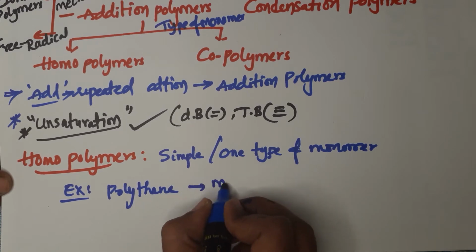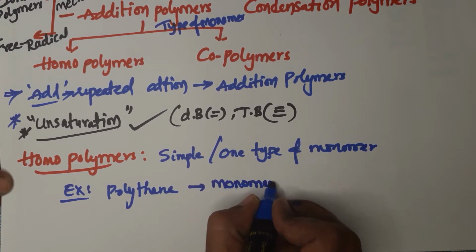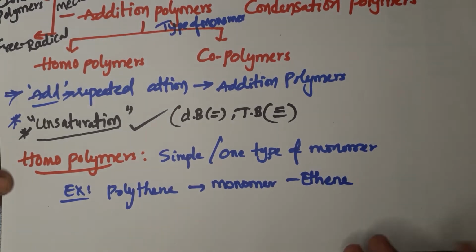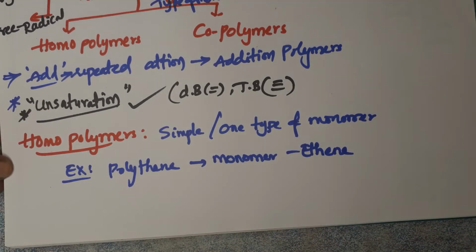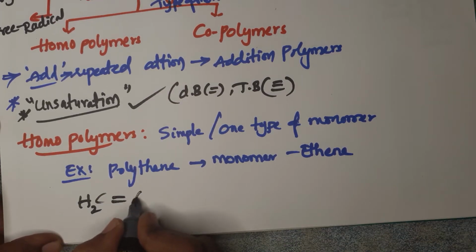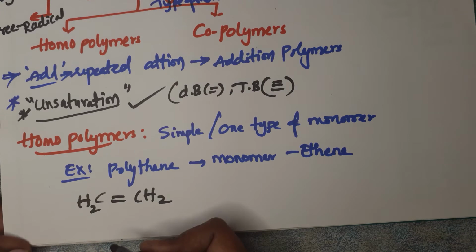In polythene, what is the monomer? Remove the poly, and that is ethene. Ethene is the monomer. See the example. So what is the structure of ethene? CH2 double bond CH2. So this is the ethene structure.